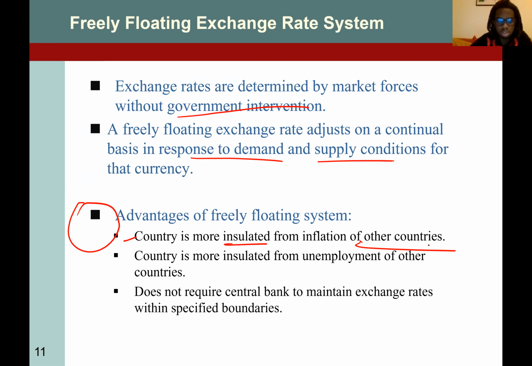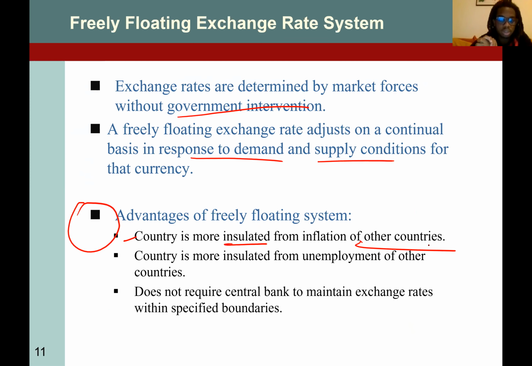In the free floating exchange rate system, recall our discussion: if inflation is high in a country, what happens? Its currency starts depreciating. So just to understand, on the international market, you can decide to keep a fixed exchange rate regardless of inflation or not.